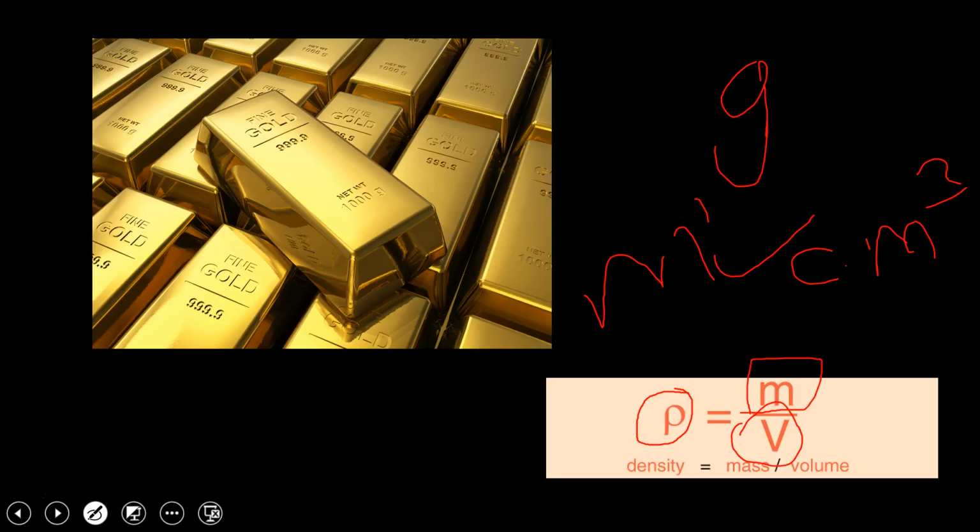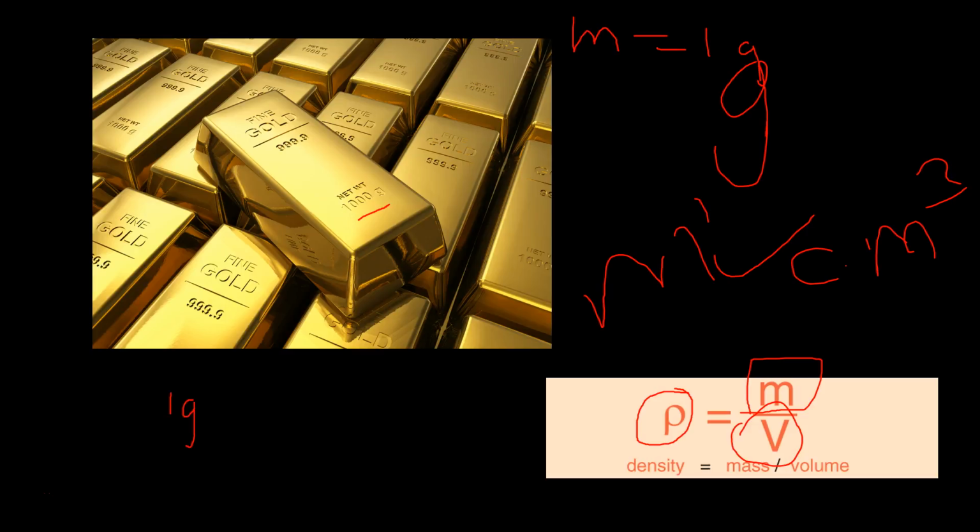So how does density vary? Well, an example is 1 gram of gold. This is not a gram of gold, this is 1,000 grams of gold. But in 1 gram of gold and in 1 gram of styrofoam, let's say, both have the same mass, because the mass is equal to 1 gram. However, the volume occupied by styrofoam is much larger. Therefore, the density of the metal is larger.